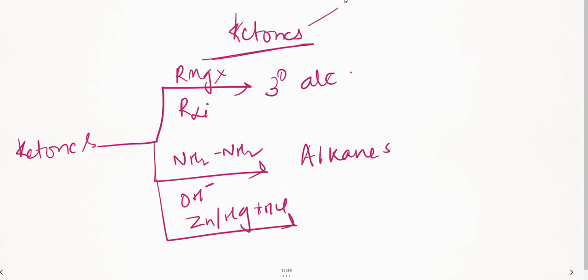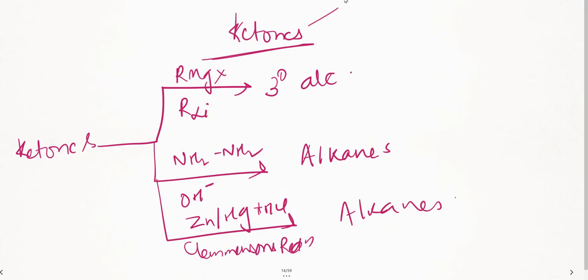So zinc amalgam, what is this? As I said, it is Clemmensen's reduction. Basically in Clemmensen's reduction, what do you get? It's a reduction of ketones, correct? So it is again forming alkanes, right? So the same thing I have written together.